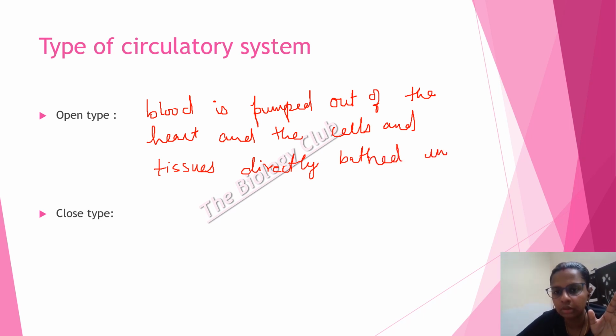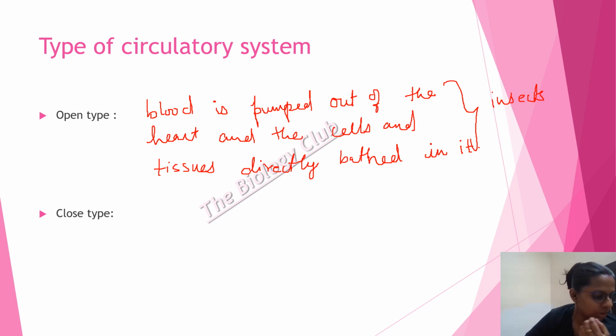Examples are insects. We all know insects, right? Cockroach, fly. There the circulatory system is of the open type.